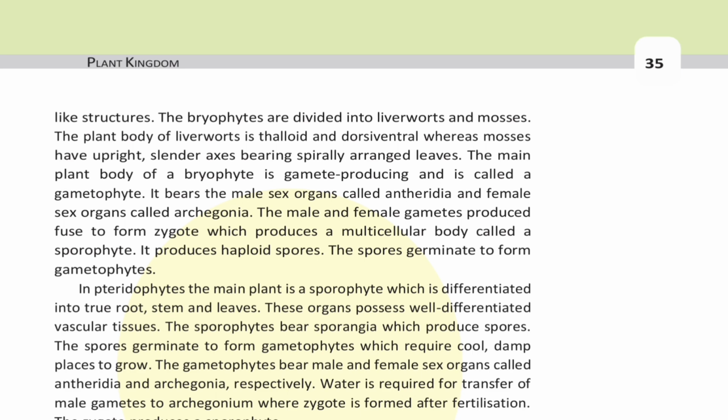The main plant body of bryophyte is gamete producing and is called a gametophyte. It bears male sex organs called antheridia and female sex organs called archegonia. The male and female gametes produced fuse to form a zygote, which produces a multicellular body called a sporophyte. It produces haploid spores. The spores germinate to form gametophytes.